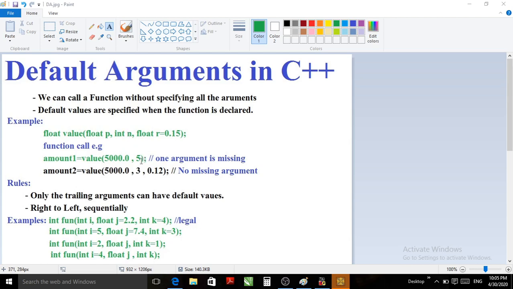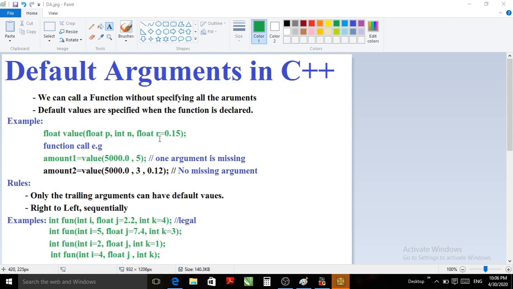As there is no third argument given, the default value of the argument r is taken, and that is 0.15. So the function value will use the default value for the third argument as it is not provided in the function call. Here for the rate of interest, the default value is used; the rate of interest is my default argument.